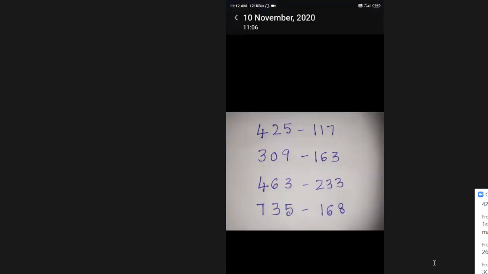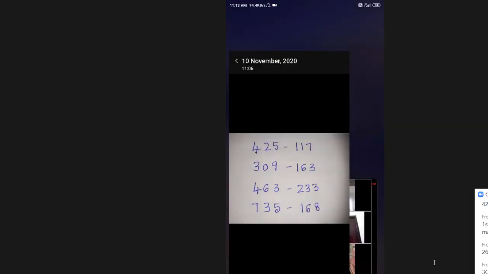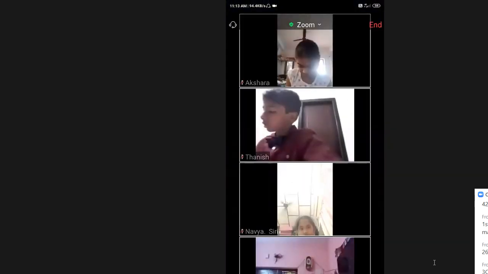Prem Charan, after doing the ones place, in the tens place you will get 2. 2 is a smaller number, so again you should take from the hundreds place. You should take from the hundreds place.